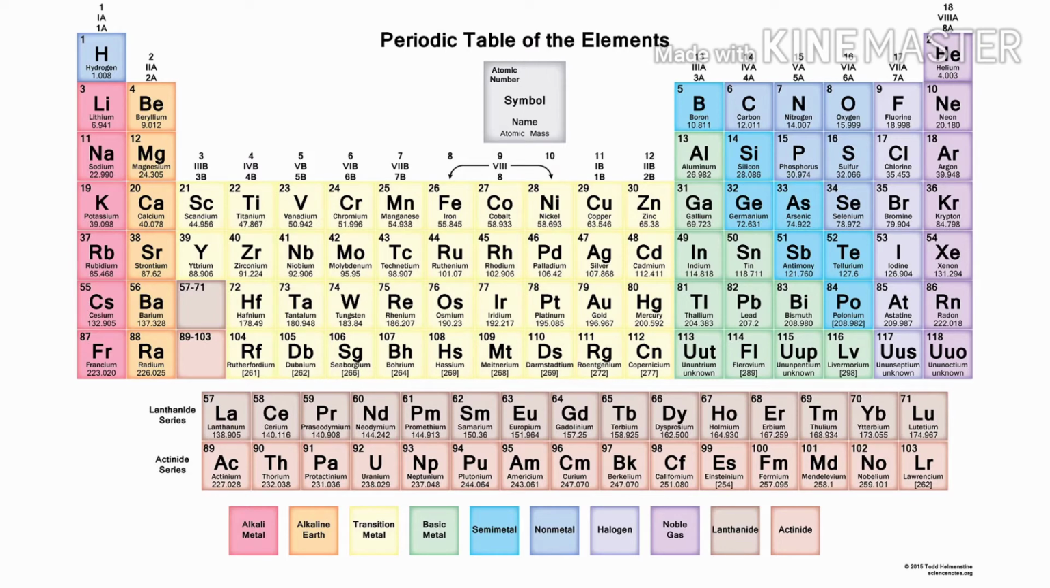The first period has only 2 elements and is called a very short period. Second and third periods are called short periods and consist of 8 elements. Fourth and fifth periods are called long periods and contain 18 elements. The sixth period is a very long period. It contains 32 elements.